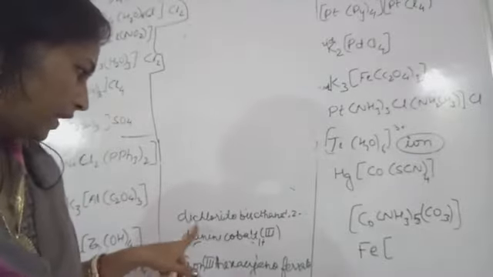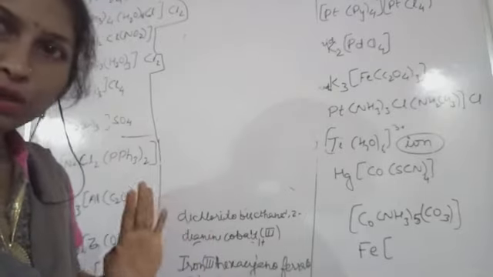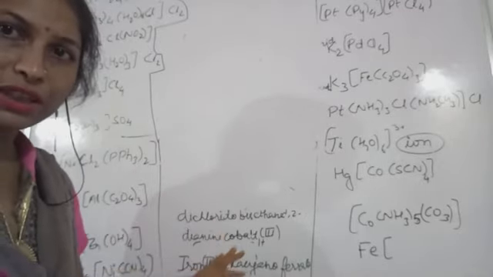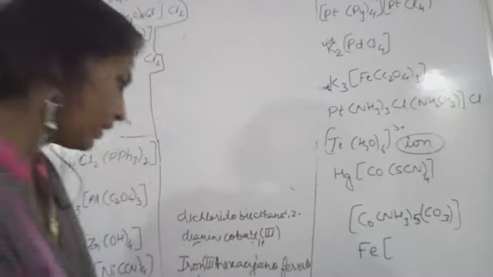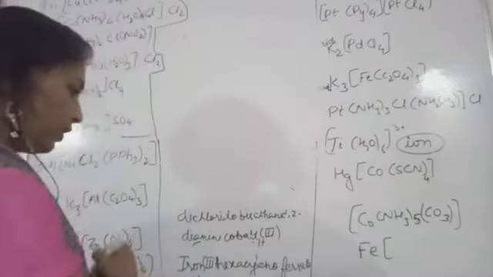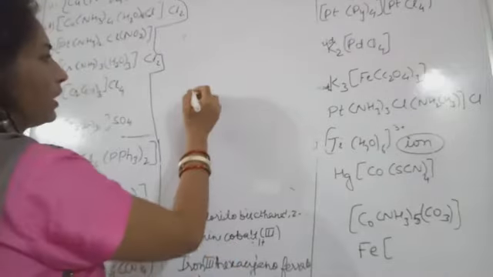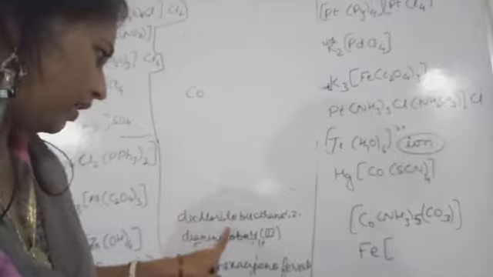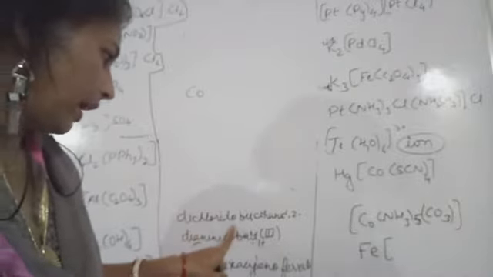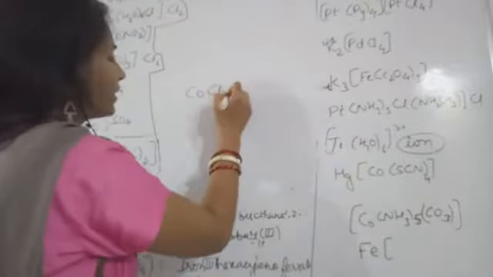See what is written here, dichlorido. First of all, what you need to do, the first step is to find out which is the central metal atom. So the central metal atom is cobalt. In this case also cobalt. Okay, cobalt 3. So write down cobalt. Okay, now next is dichlorido. So what you will write, Cl2.